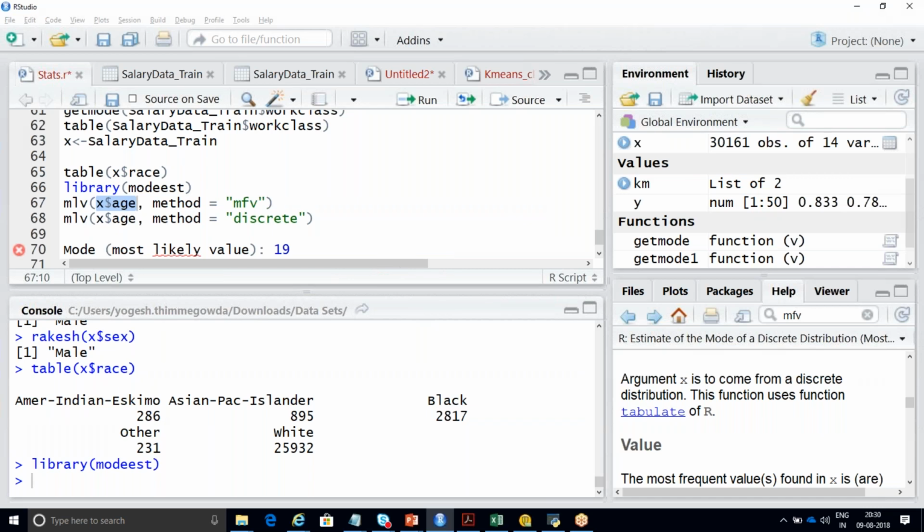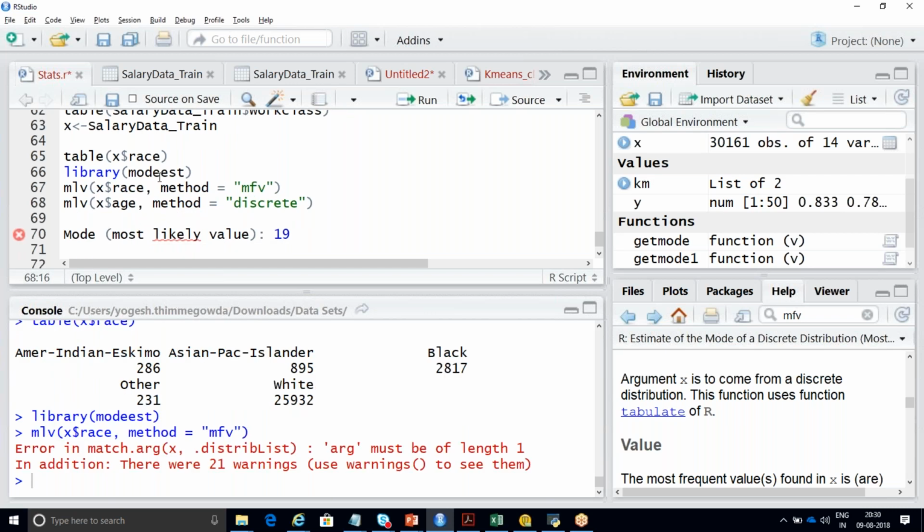So if I pass race, and if I run this line of code for most frequent value, it will give me an error. Argument must be of length 1. There were 21 warnings. So let me just choose method is equal to discrete.